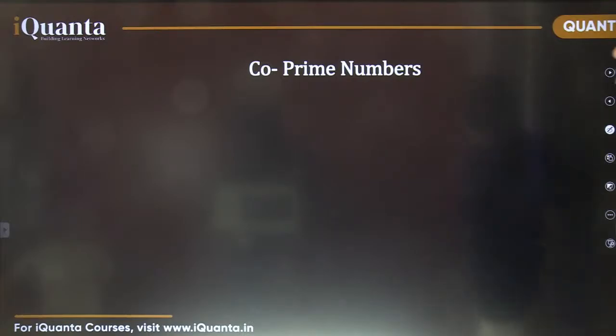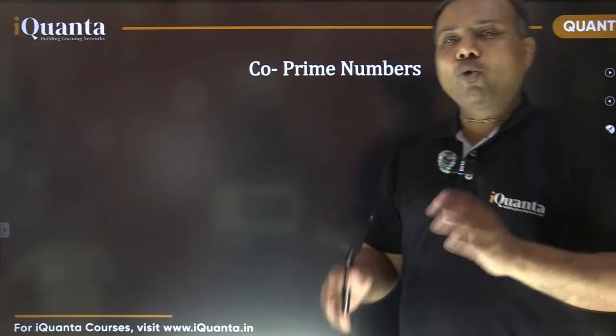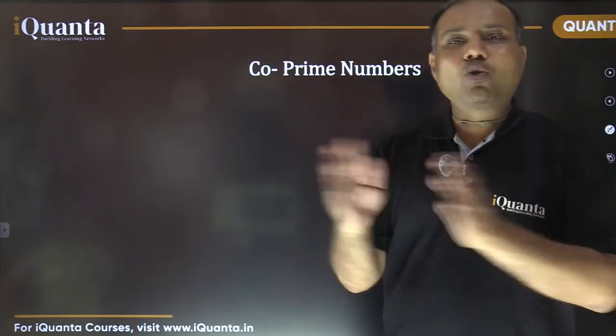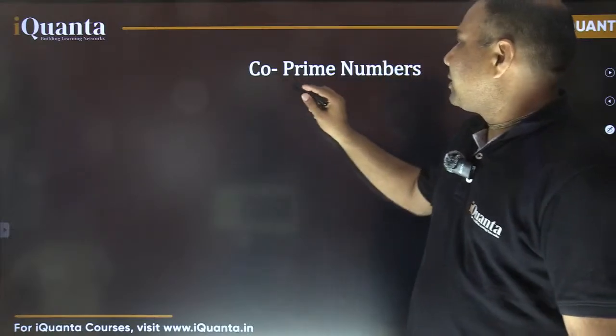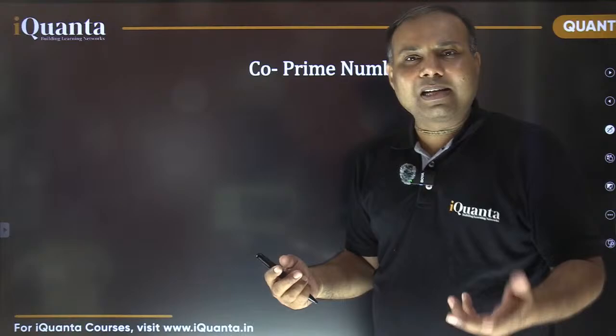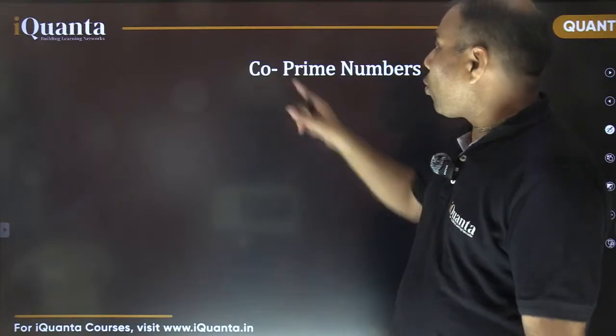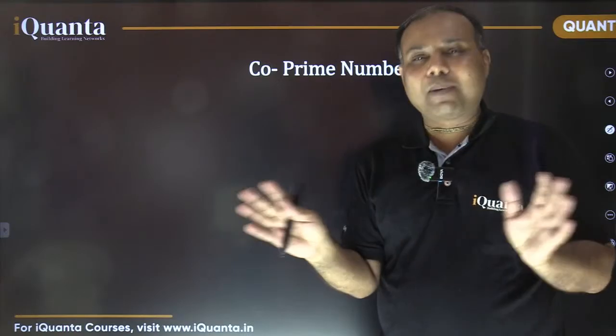There is a small term known as co-prime numbers. So co-prime is a term for those two numbers which do not have any common factor. I repeat, we saw that prime numbers are not divisible by anything other than two numbers. So co-prime numbers are two numbers which do not have any common factor.